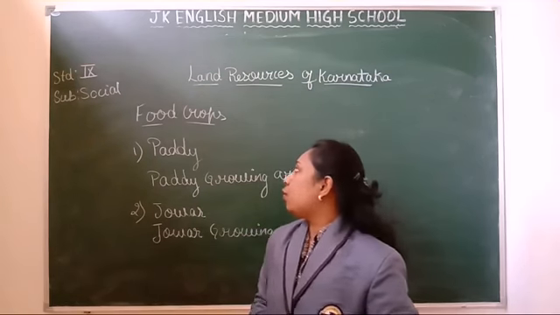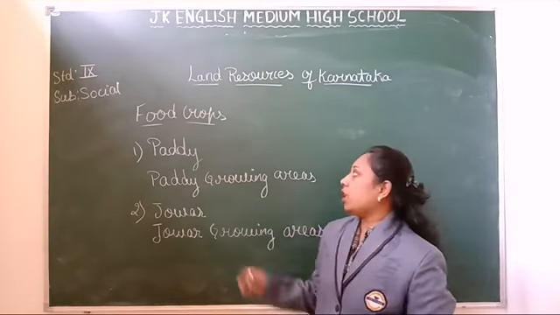So these are the two food crops I have explained to you all.